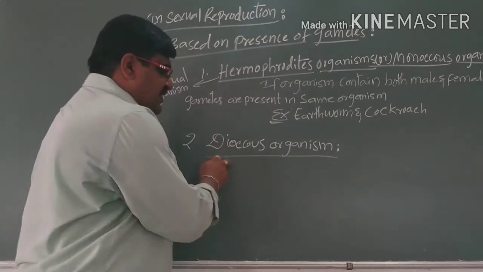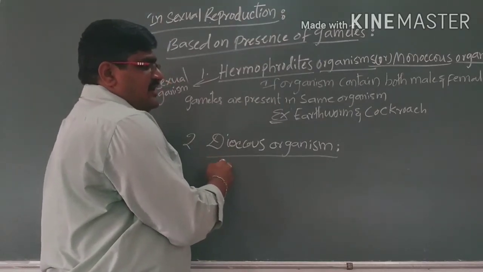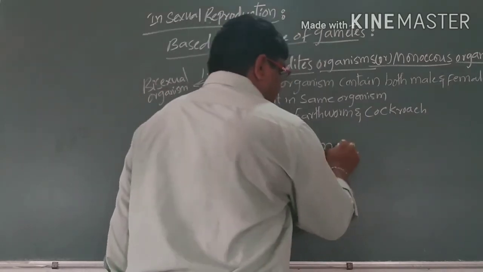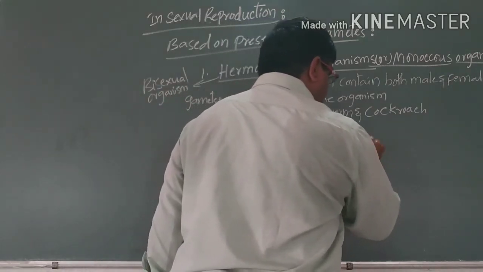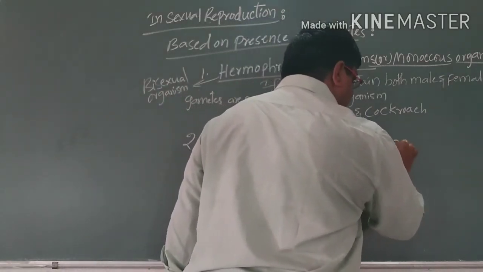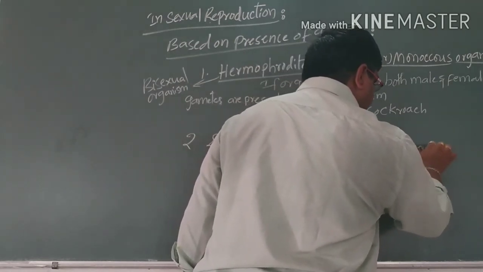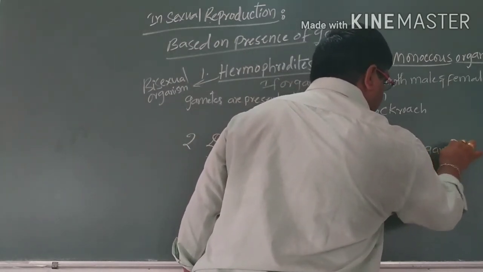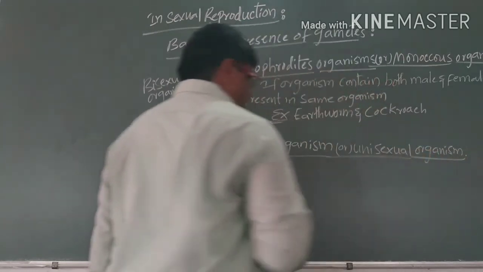Next, the second one: dioecious organisms, otherwise called unisexual organisms. Uni means single.